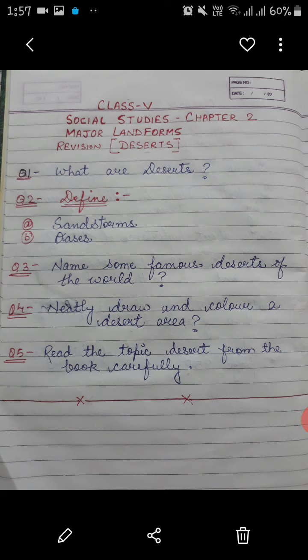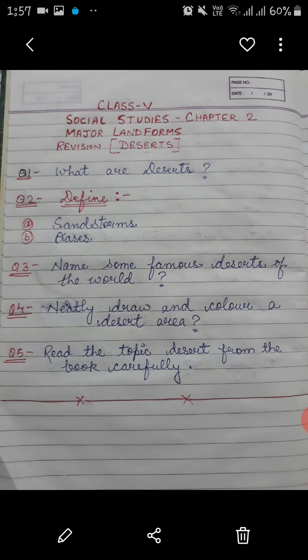The work that you have to do according to this explanation is, first you have to define what deserts are. The definition is very clear. You have to write it in a few words. Then you have to define sandstorms and oases. This I have also explained. So first make sure you read the topic again and then only start writing the answers. Then write some famous deserts of the world: the Sahara Desert, the Thar Desert. This also we have discussed. The Patagonia Desert of America.